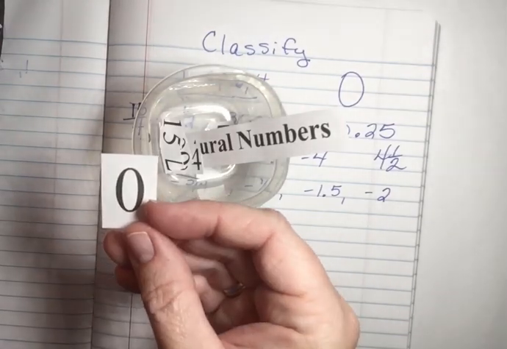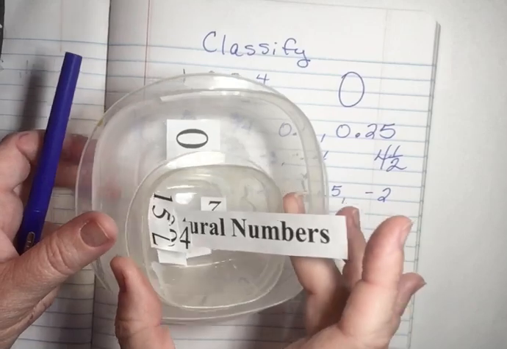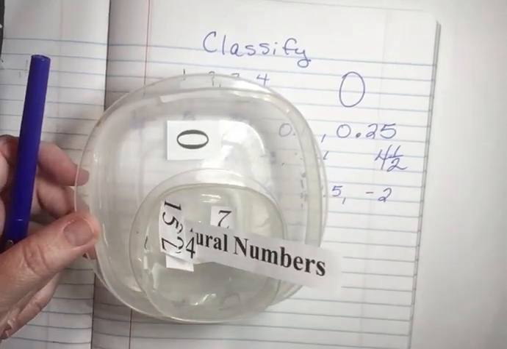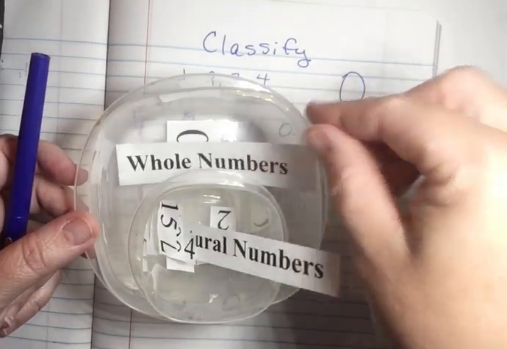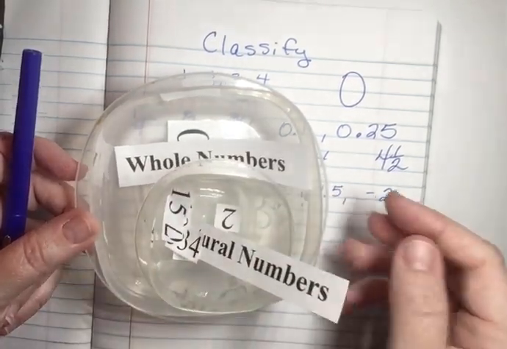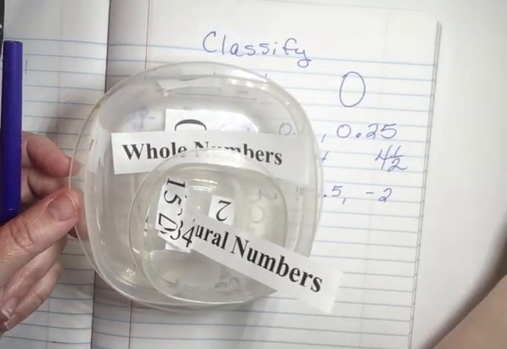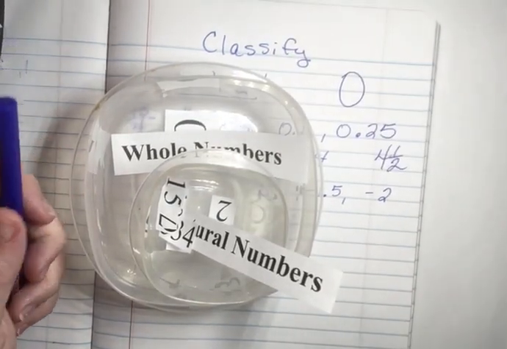Yeah, it's 0. So all the natural numbers are whole numbers. That's why they can sit inside that container. And the one whole number that's different is 0. So we add 0 to that.